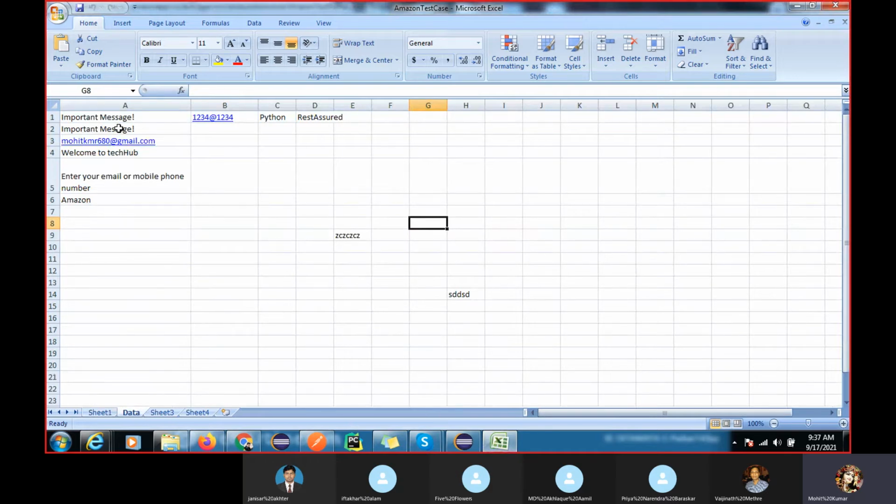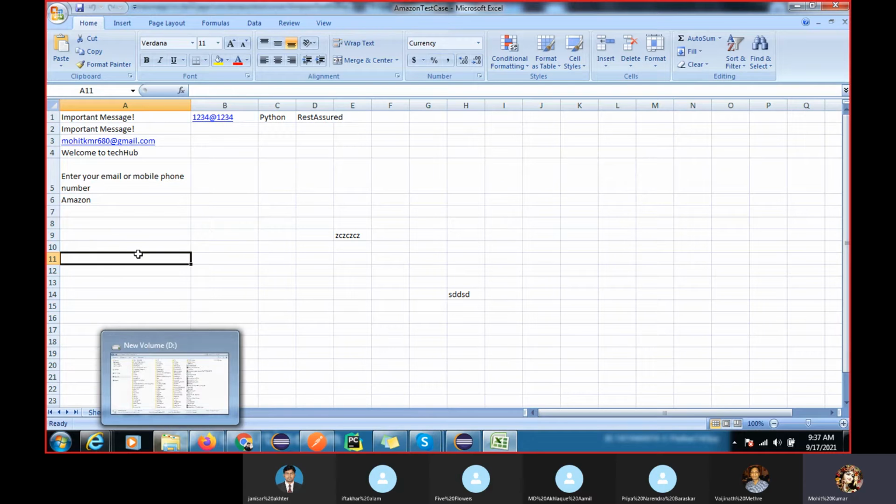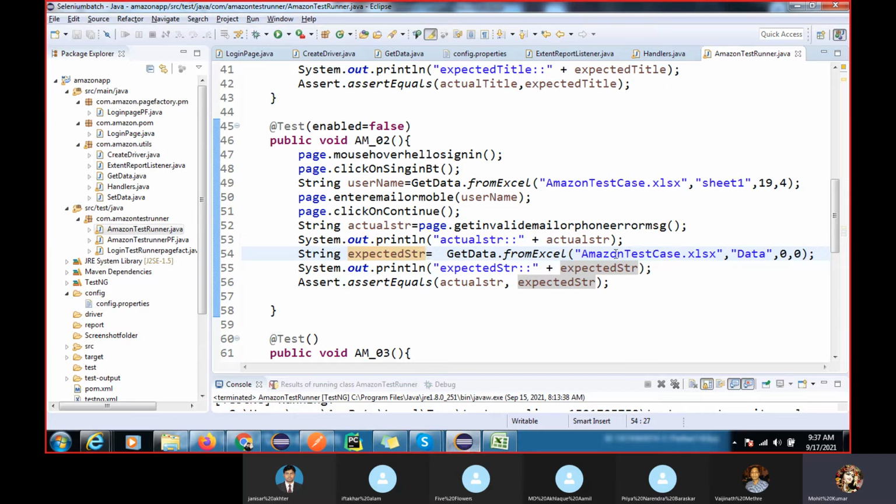Actually, I removed this, so you can see, or you can write somewhere, that I'm reading this data from this sheet. Here you can see what I have passed. File name is the same, right? Sheet name is different, and now column 0 and 1.